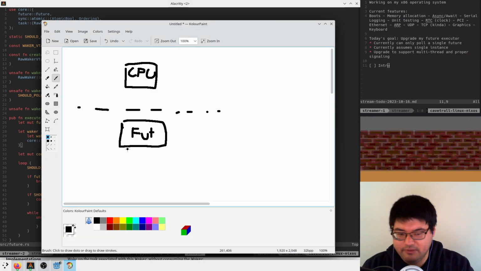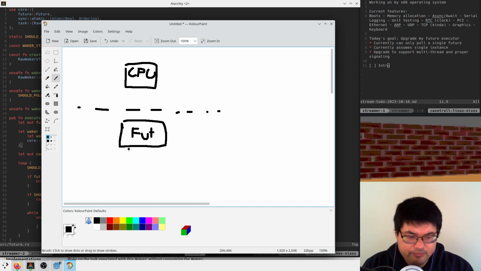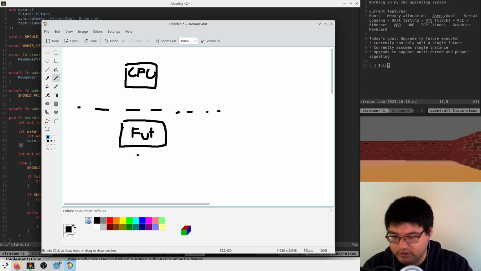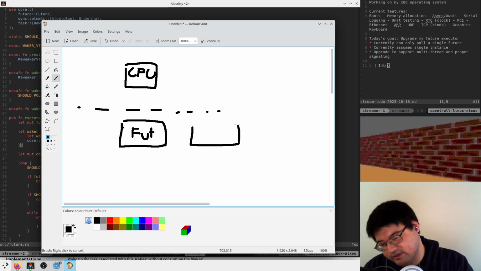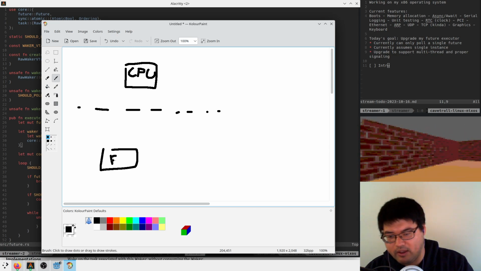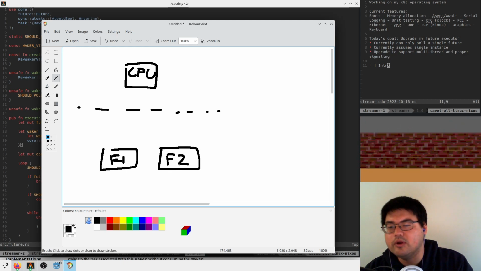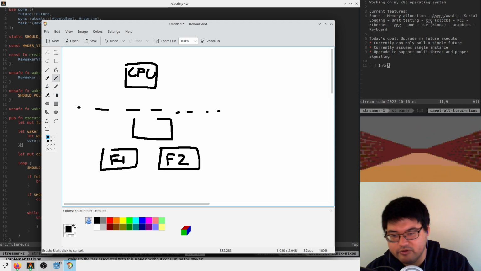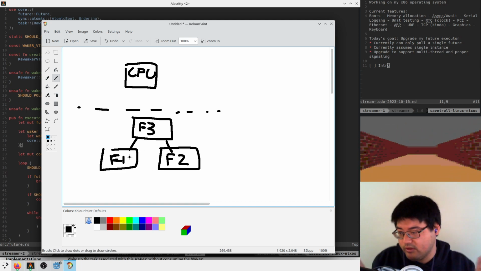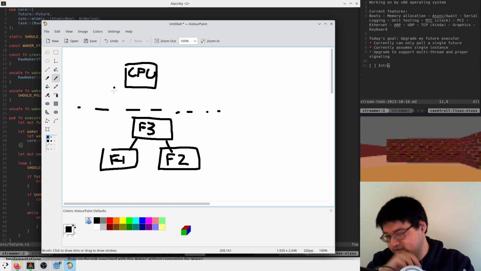And how we package this up is there are these combinators, I think is what you would call them, ways of packaging up multiple futures together into one, right? So if I have async function 1 and async function 2, I'm going to draw these a little bit lower. We'll call them F1 for function or future, I don't really know which one I want to say it is, and F2, right? You can package these together into one mega future. And this guy will hold each of these inside, and he'll say, I'm only done when both of these guys are done. And I'll check them both over time. But really, I'm not going to say I'm finished until I'm done.